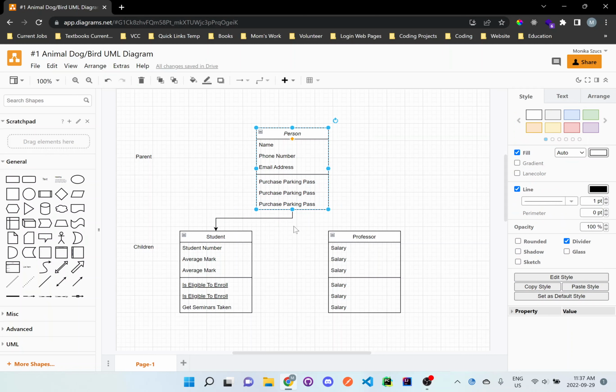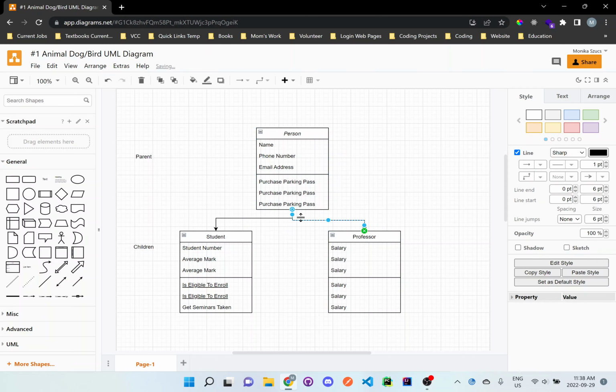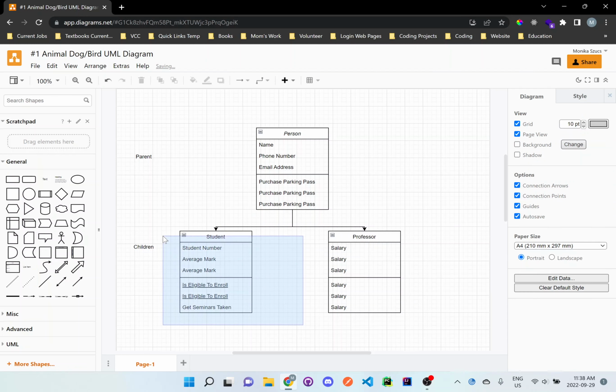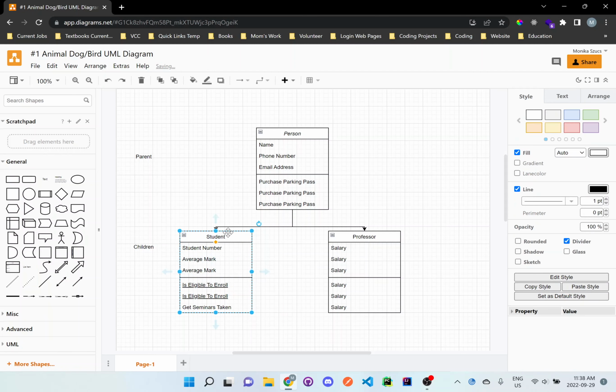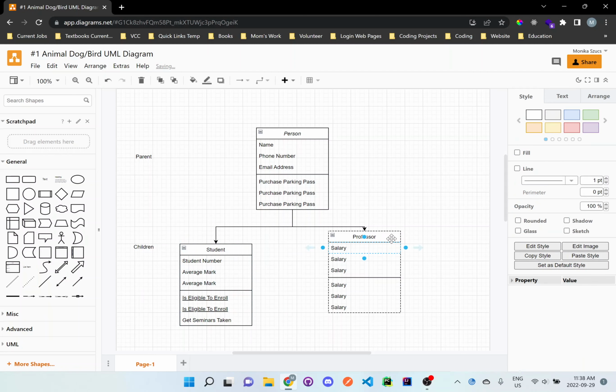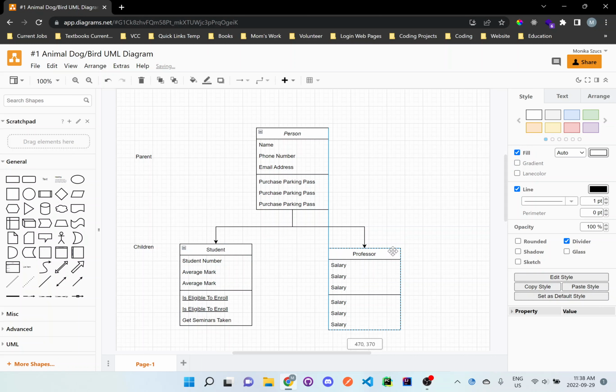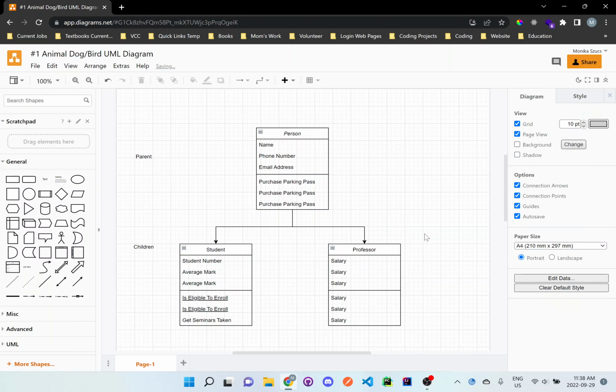And then take this to another one, like this. Just do your best with making it look as neat as possible. There we go, that looks a lot better.